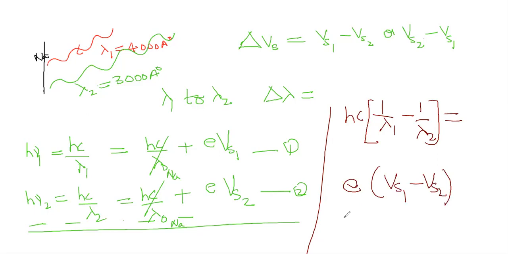This is what you will get. Is it clear till here?